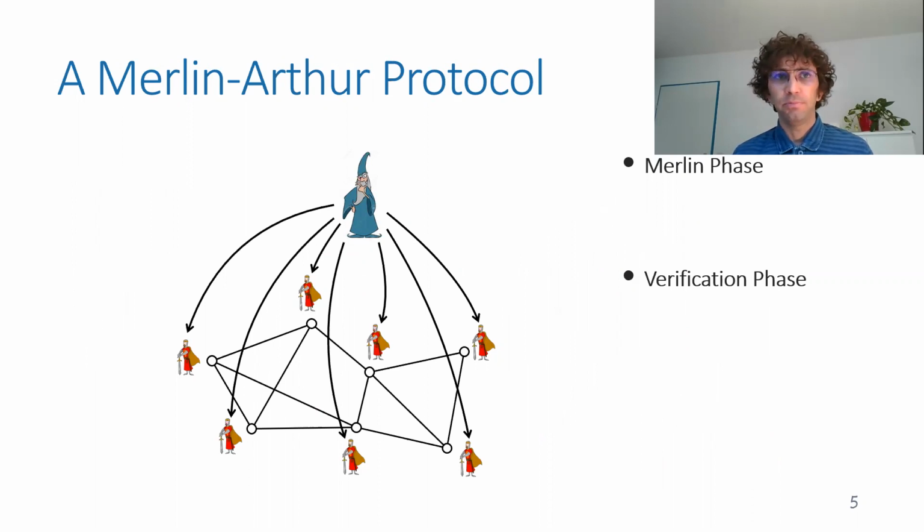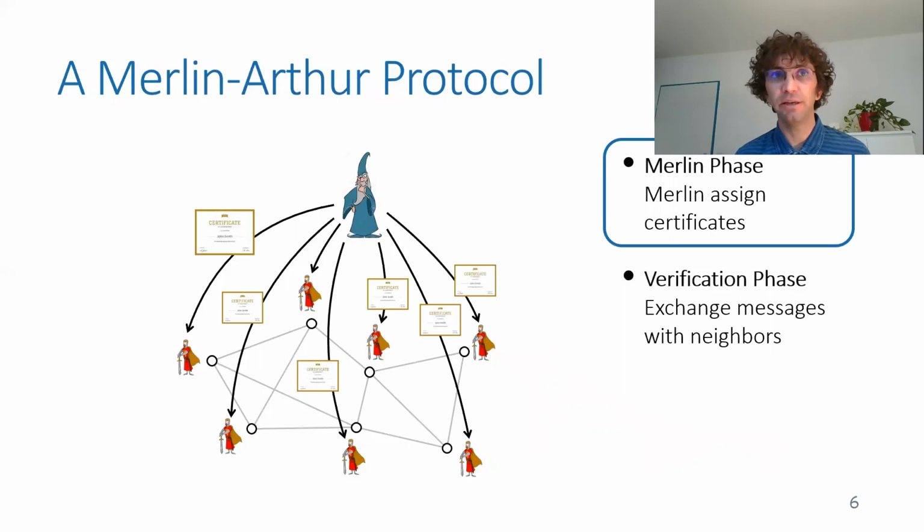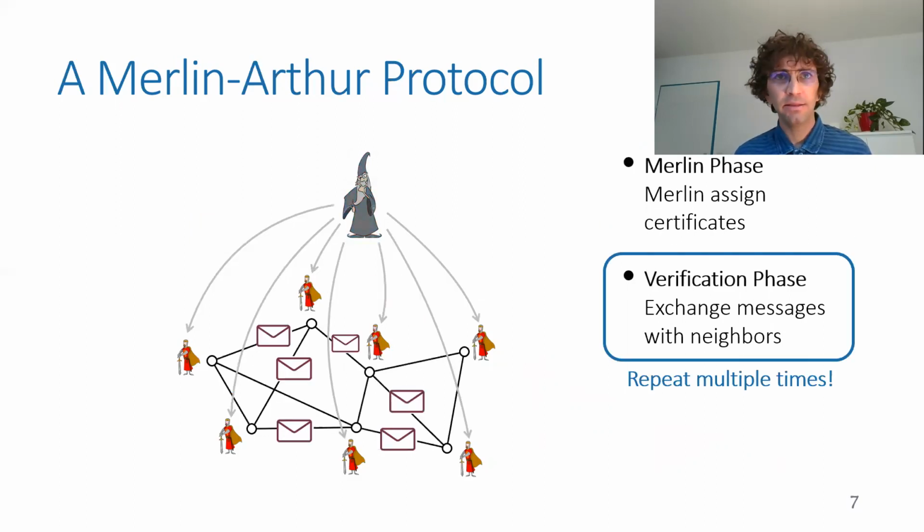We have many players in this setting. One is Merlin that sees the whole network, and the others are the verifiers that are called Arthurs, and they act in two phases. The first, the Merlin phase, Merlin assigns certificates to the units. Merlin sees the whole network, gives these certificates once, and then goes away. And then the Arthurs, the units of the network, have to manage themselves, exchange messages, each one with its neighbors, to verify that the state is indeed as expected. In our case, to verify that the replicas of the data are all the same.